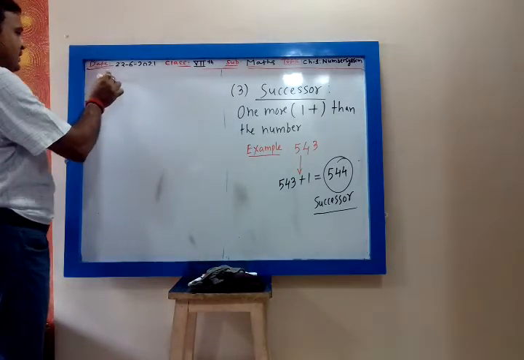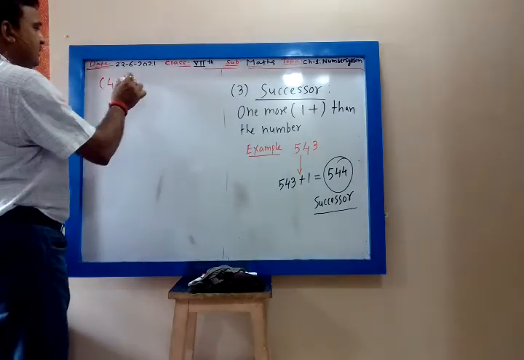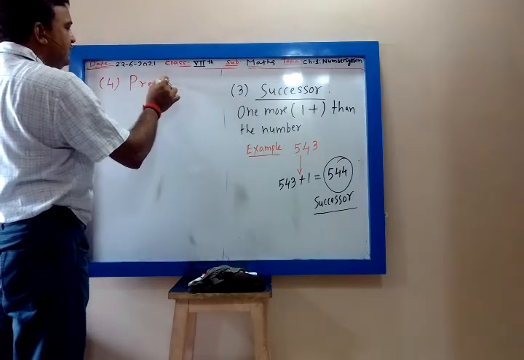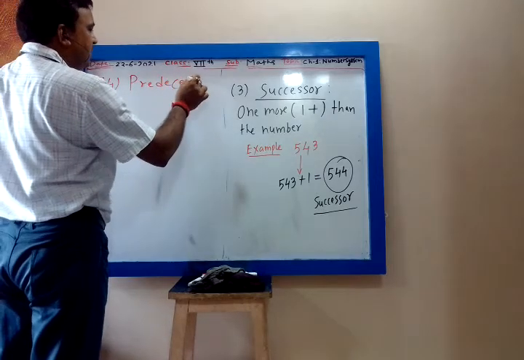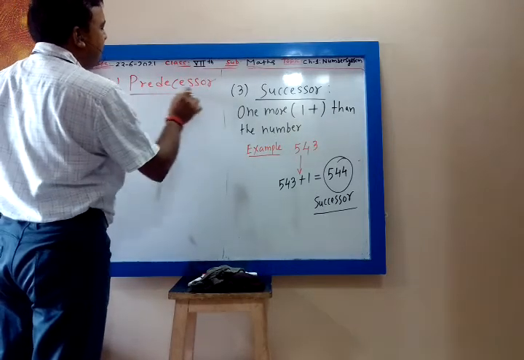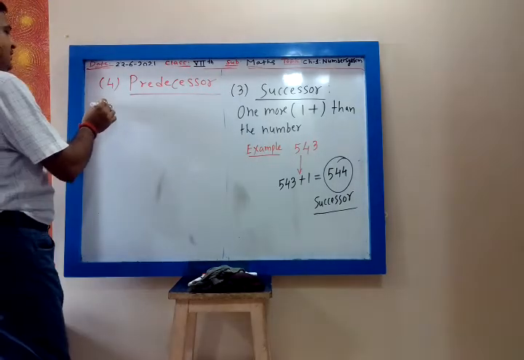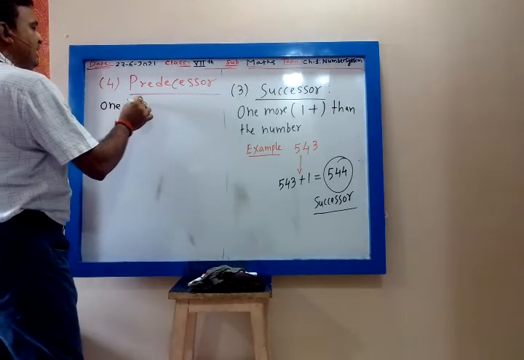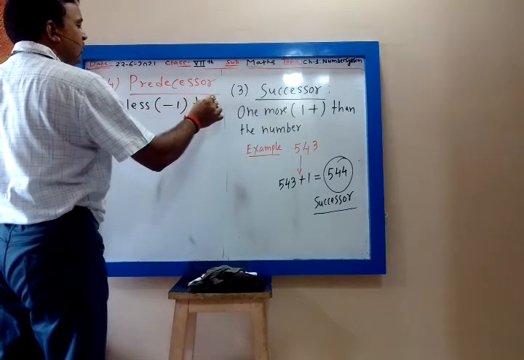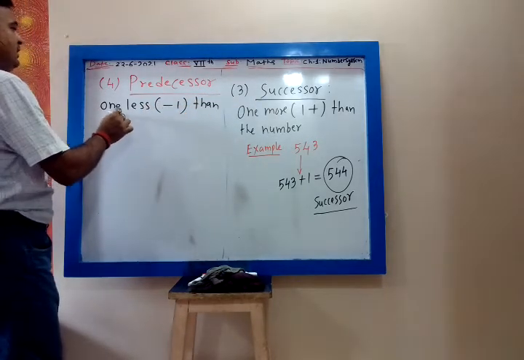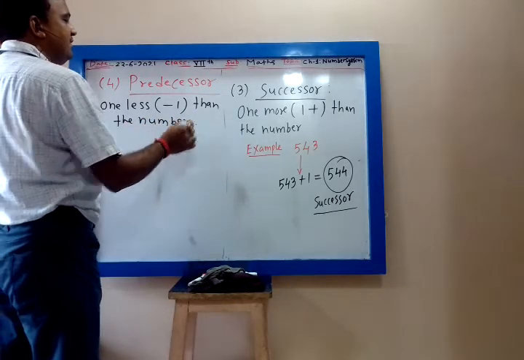Then fourth concept is predecessor. Predecessor means one less. One less means minus 1. One less than the number is called predecessor.